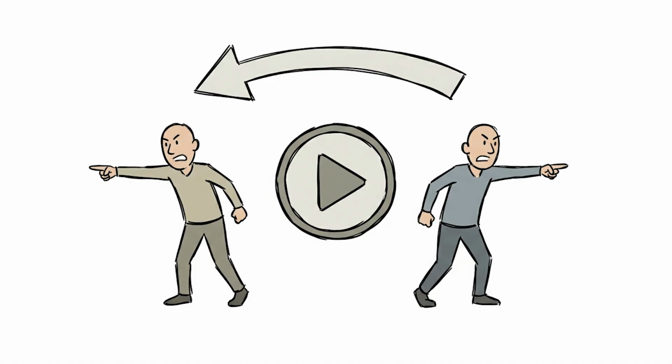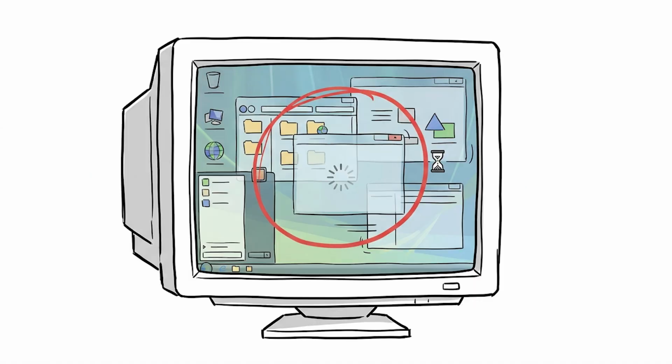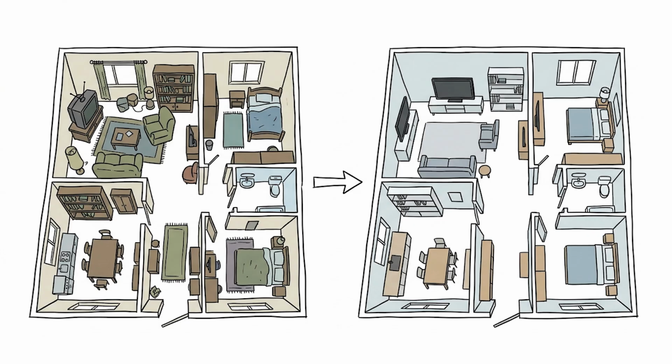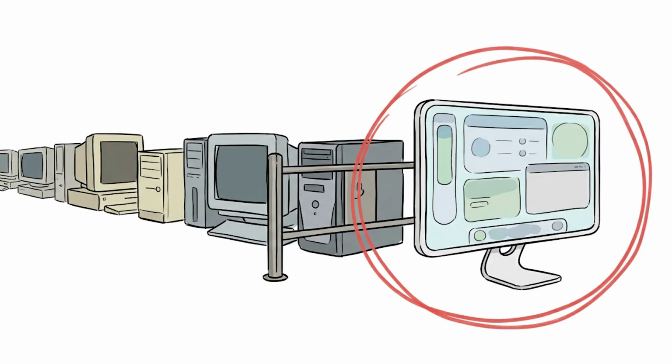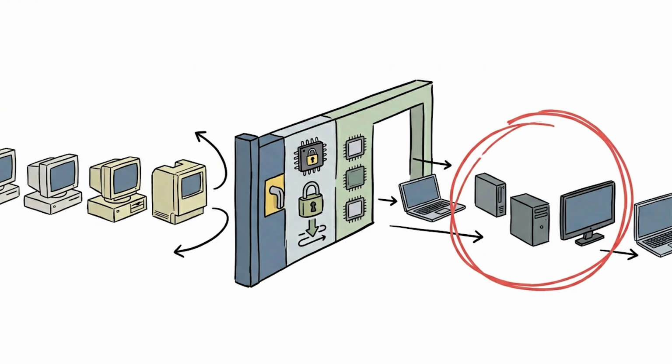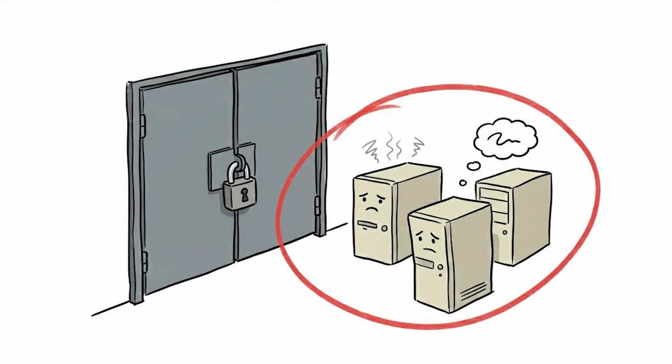Windows 11. October 2021, and Microsoft arrived with a redesigned interface and hardware requirements that divided the community immediately. The new look brought rounded corners, a centered taskbar, and a cleaner layout. On new hardware, it felt like moving into a renovated apartment. Same bones, everything rearranged. It also required TPM 2.0, secure boot, and an 8th Gen Intel or AMD Ryzen 2000